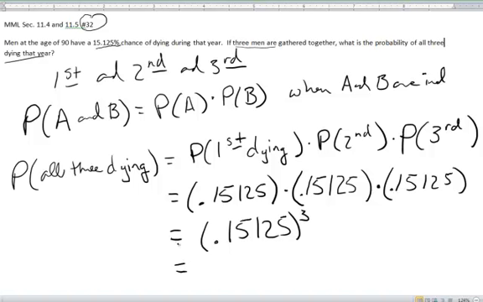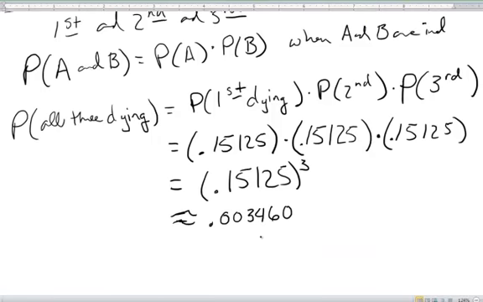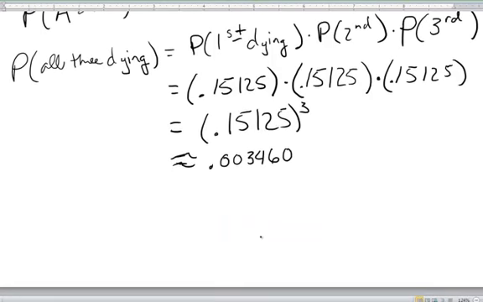When I crunch this on my calculator, I'm going to go ahead and round it, but I get approximately 0.00346 and there are some additional decimal points, but the instructions in the MyMathLab will ask you to simply round this to 4 decimal places, so that is approximately, and this is what you would enter, 0.0035 in this case. That's the probability. The 0.0035 is the probability of all three men dying.